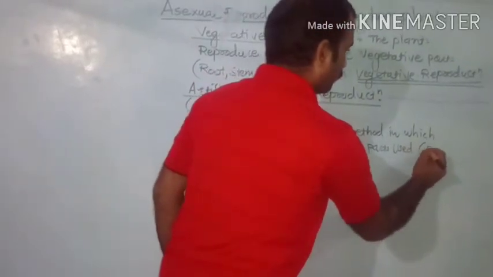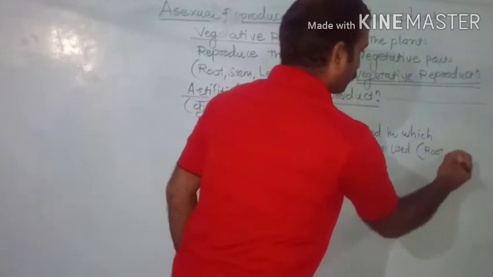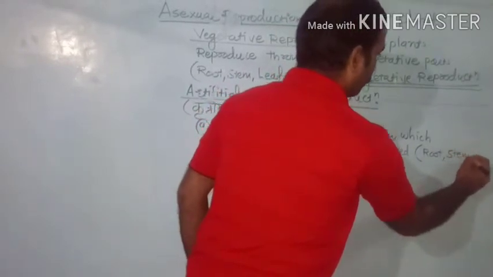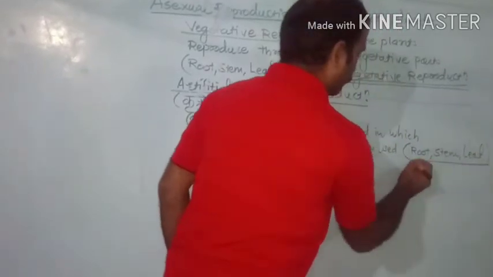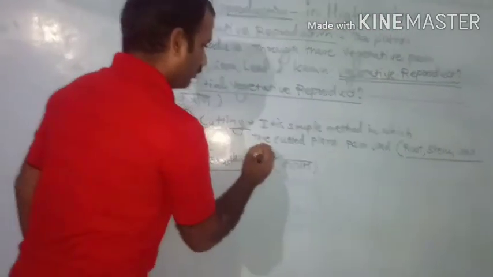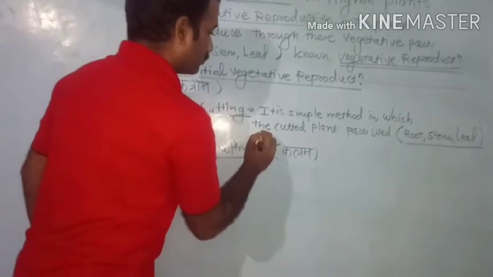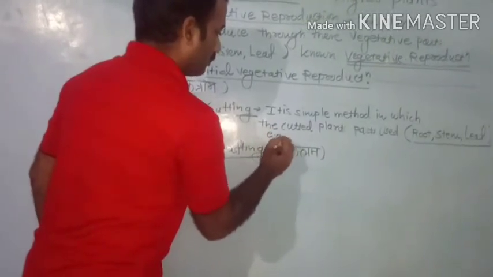That may be of root, maybe stem, maybe leaf, and it is successful in the examples.